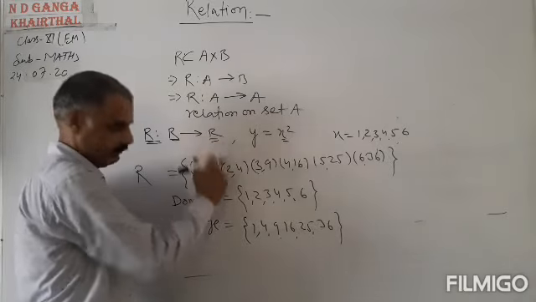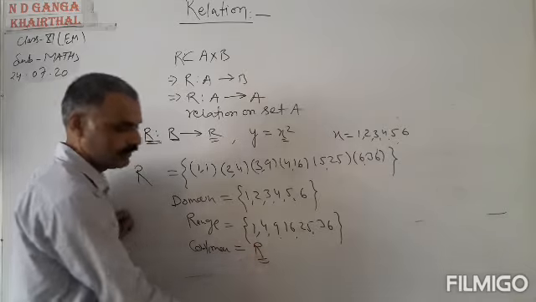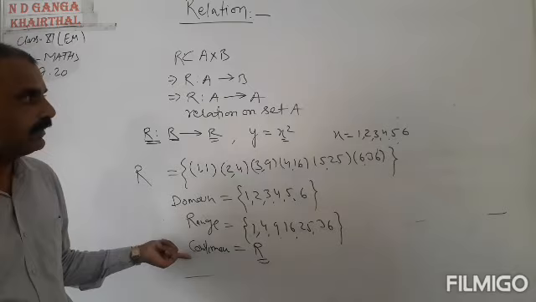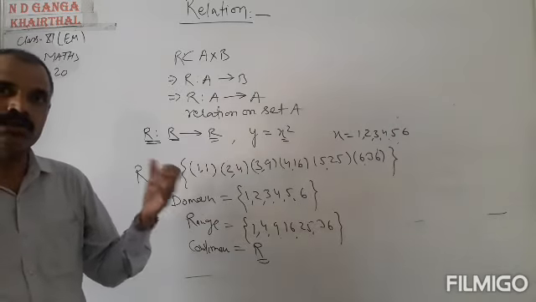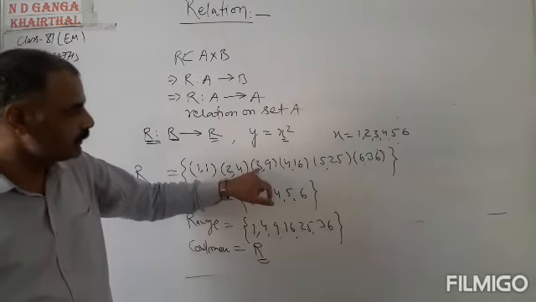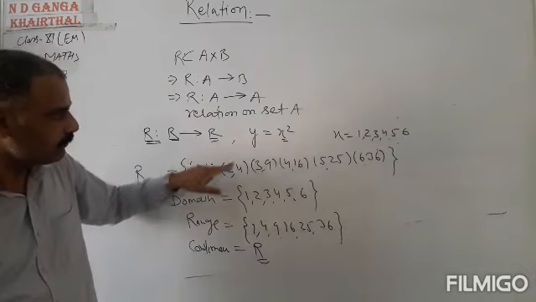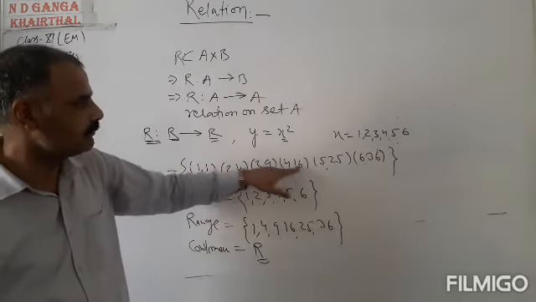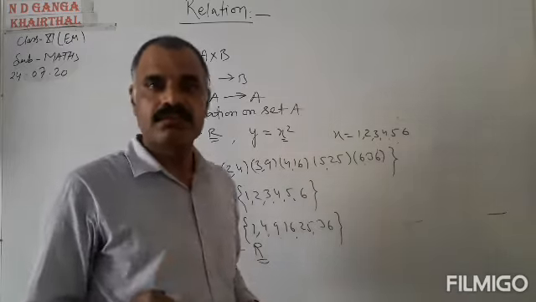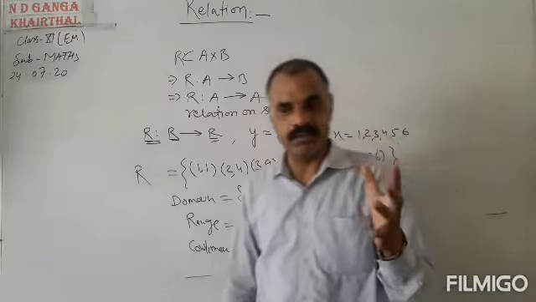This second set is said to be the codomain. Okay, so domain, range, codomain and images are clear to all of you. Image of 1 is 1, image of 2 is 4, image of 3 is 9, image of x is y, just like this. So images, set of images, range, codomain, domain, all these terms should be clear to all of you.